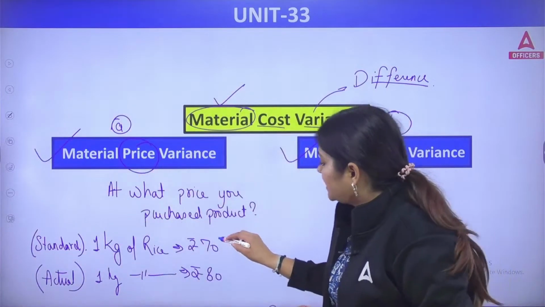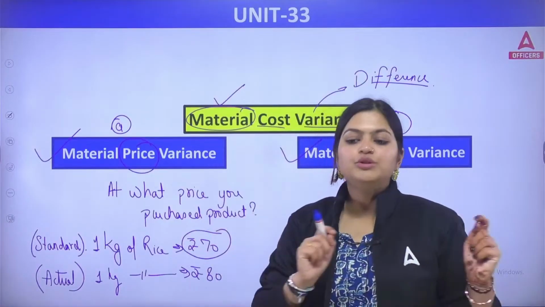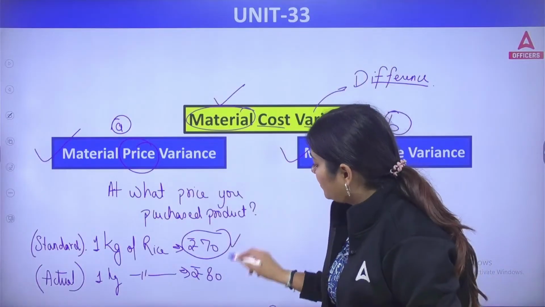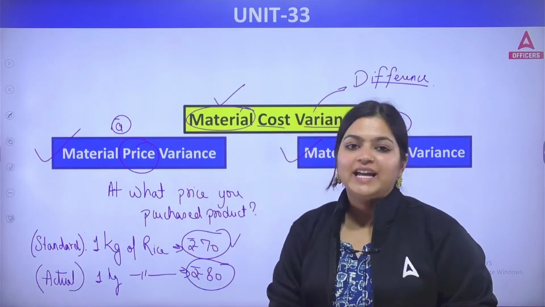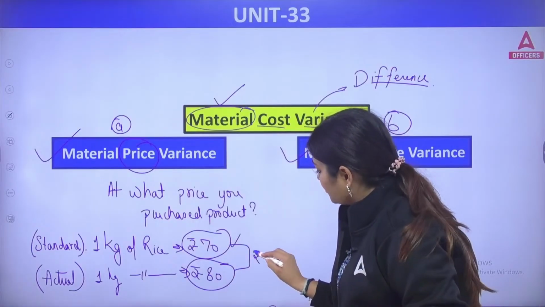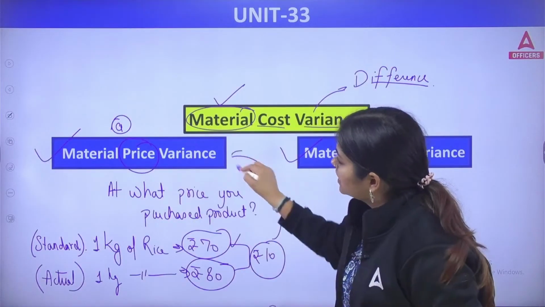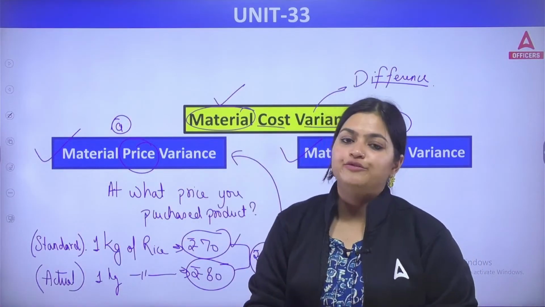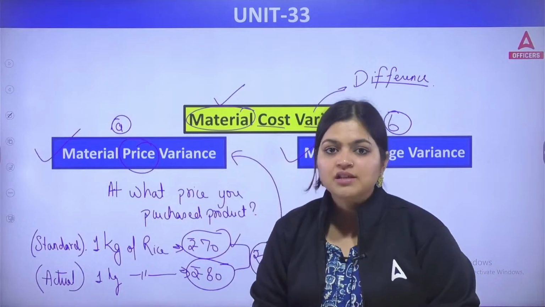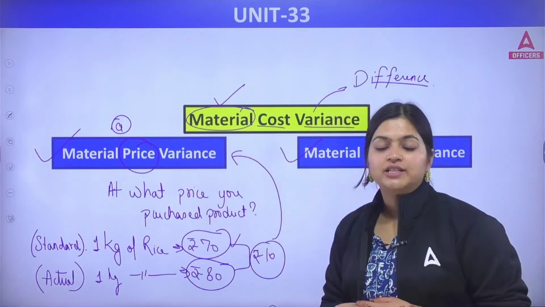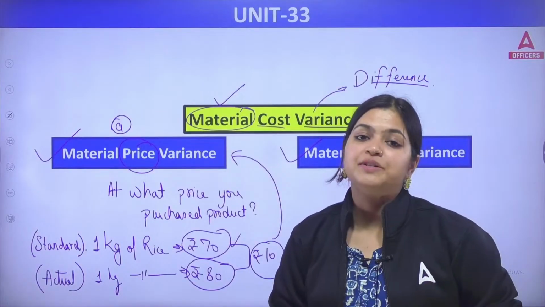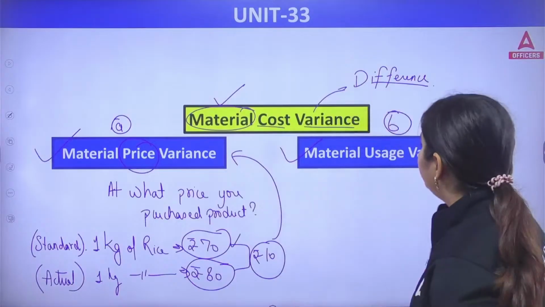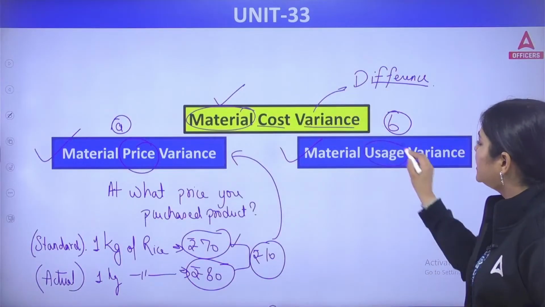So you can say that though the standard is 70, in actual you are getting it for 80. This difference of rupees 10 is your material price variance. The same quantity you are now getting for an extra amount. This is how we identify where you have spent more money when purchasing the same kind of goods with the same quantity. Now coming to the next one, that is material usage variance.